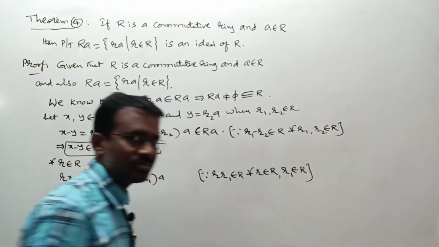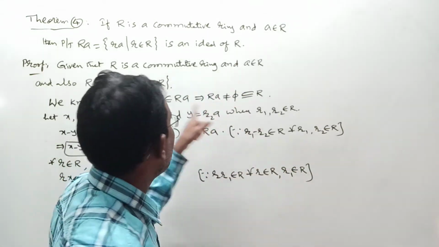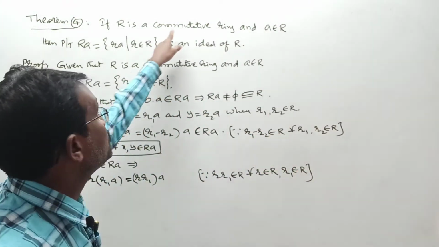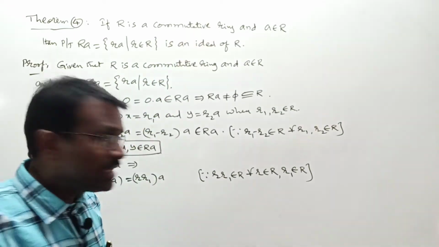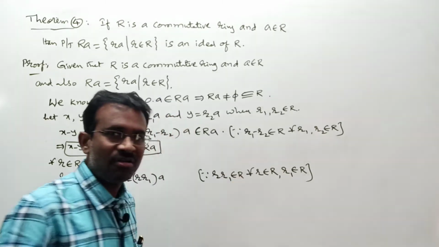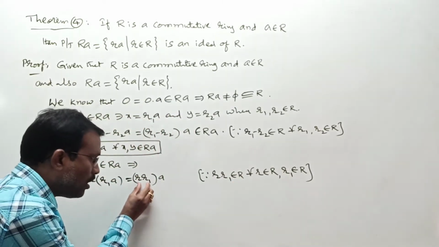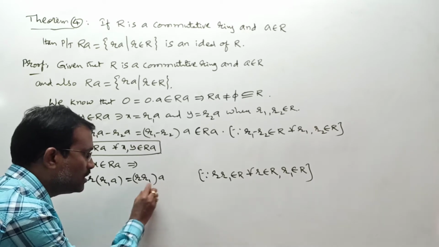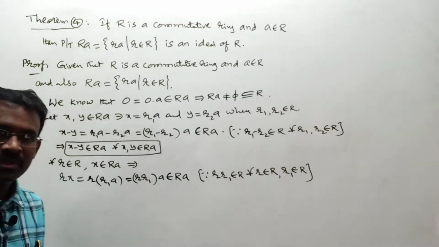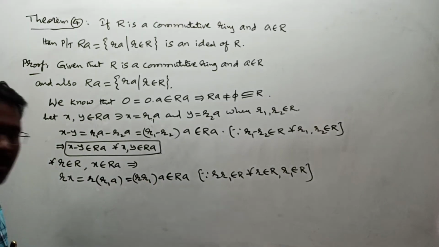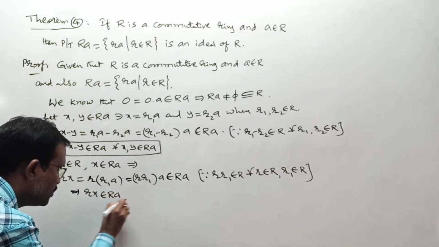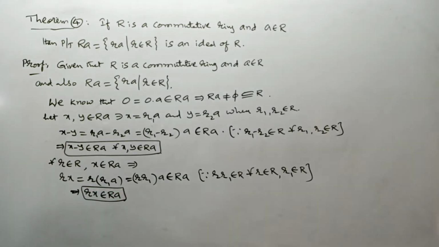Understood or not? R is a ring, a commutative ring or ring. If it is a ring, according to the multiplicative closure property, is R into R1 in R or not? Absolutely. If R into R1 is in R, this is an element of R, so this into A should be an element of where? Is it RA or not? Due to this reason. But this total thing is equal to what? Rx. I mean here we got Rx belongs to RA. Keep this aside. Up to here the left ideal part is completed.